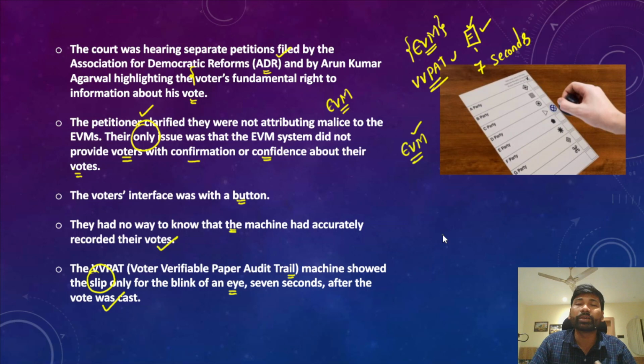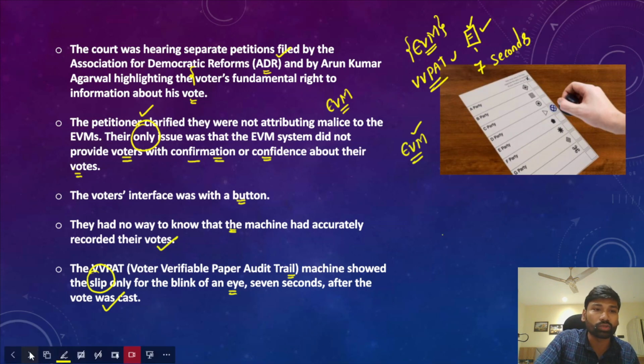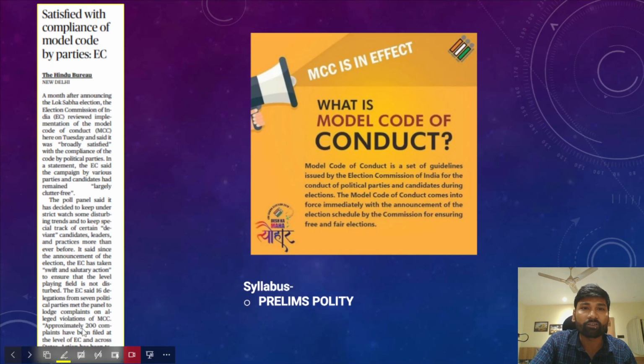So the voters will be able to know that their vote is cast to the right person, or they will have the confirmation or confidence that their vote is cast to the right person. Okay, because of that reason, they have been demanding this.